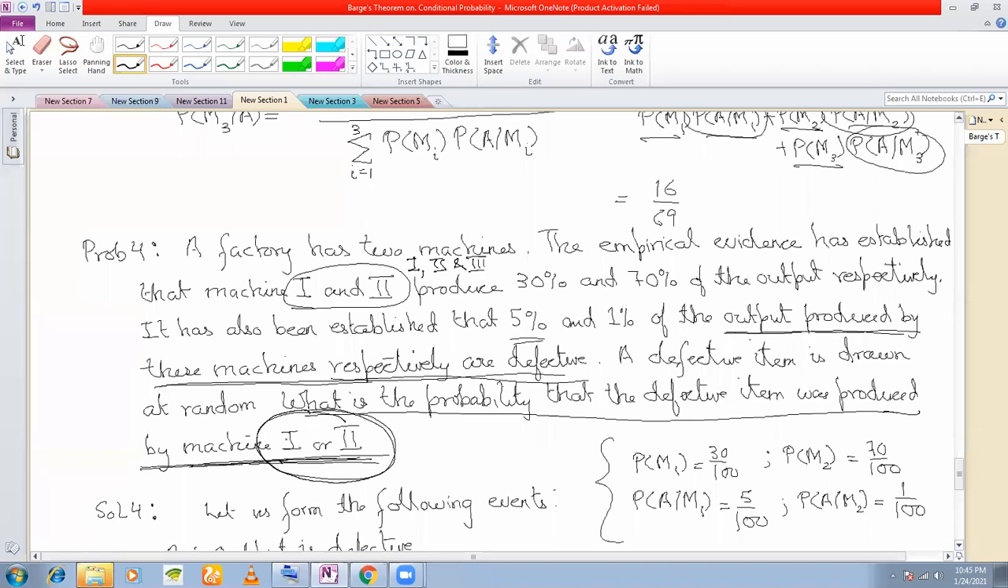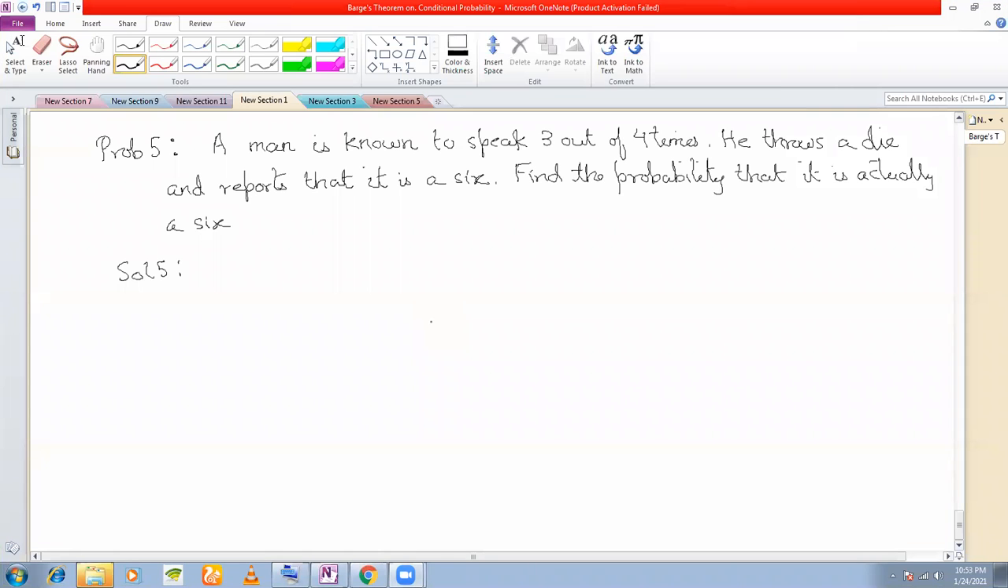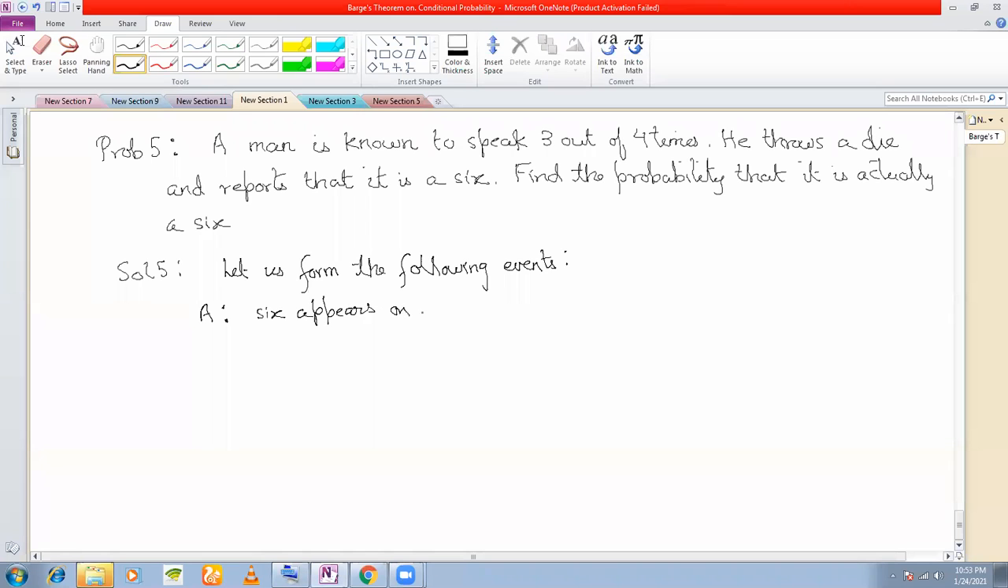Okay, if you see, what did you notice in Bayes theorem till now? The given event. So the given event is that the 6 is reported. Let us formulate the following events. Reported that the die is thrown is 6. Let us form the following events. The event A here is that 6 appears on the dice, right? 6 appears on the dice.